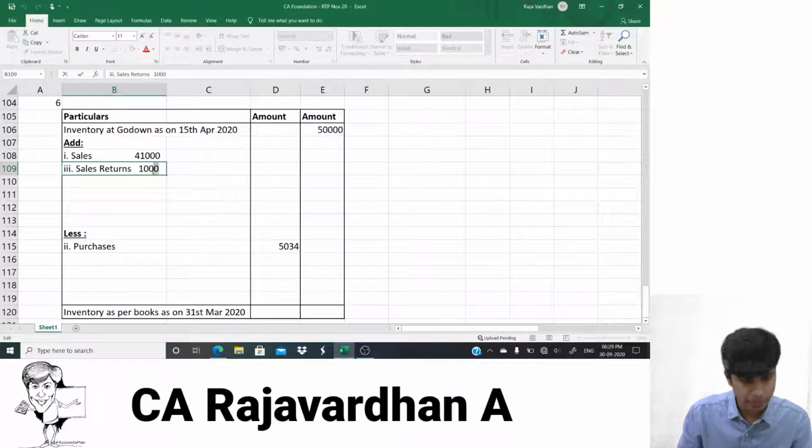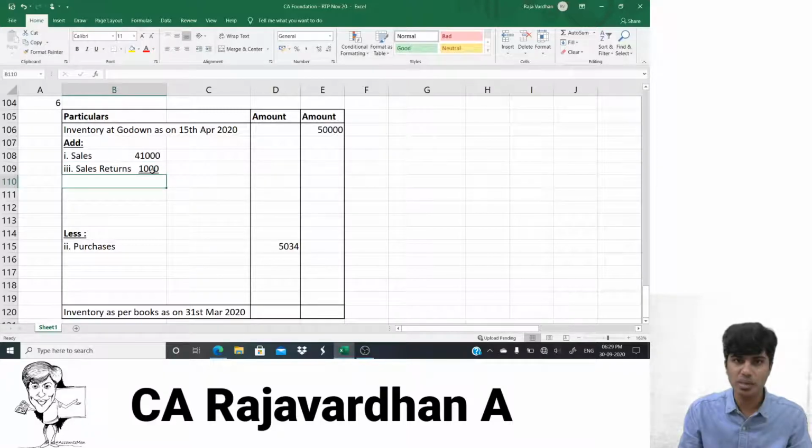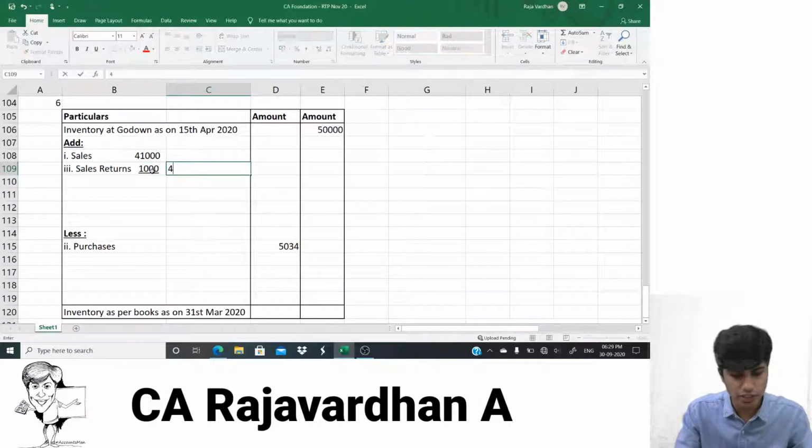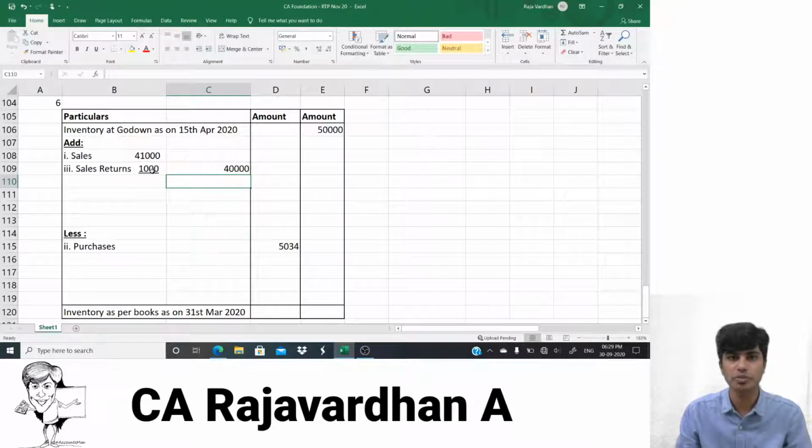Can I write it this way? Yeah, sales return has to be subtracted from sales. If I take the net of sales, it is actually 40,000 rupees. Again, I still cannot take this 40,000 to the inner column and then add it, basically, because these sales are at selling price.